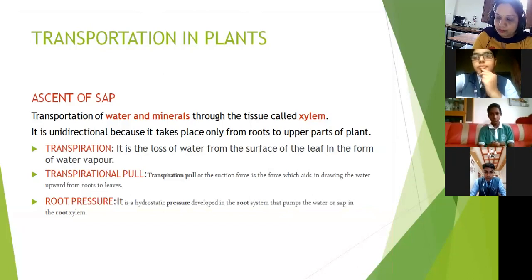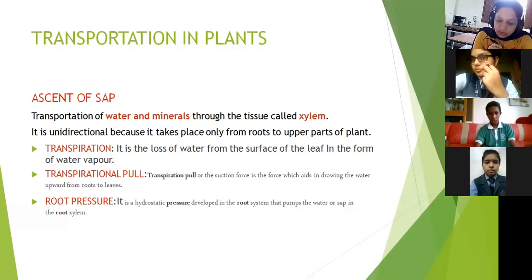So, transportation in plants. First is the transportation of water and minerals through the tissue, which is called xylem. Already you people got it. From where to where is the water and mineral getting transported? From the roots to the upper parts of the plant. Very good. From where is the root taking water and minerals? From the soil. Very good, students. So from soil, what is being taken by the plant? Water and minerals.